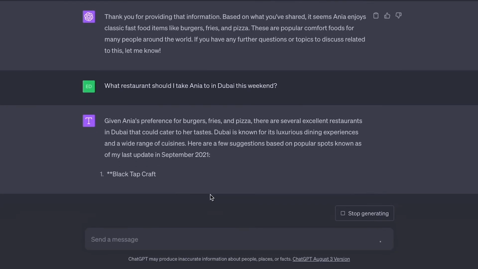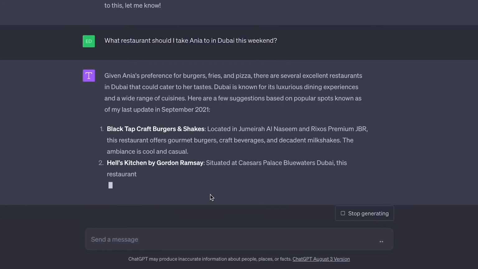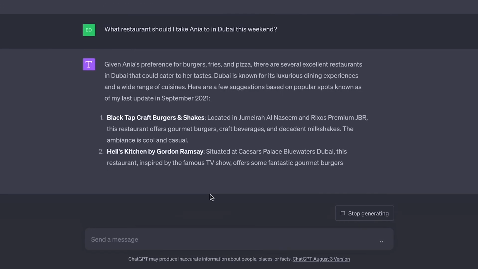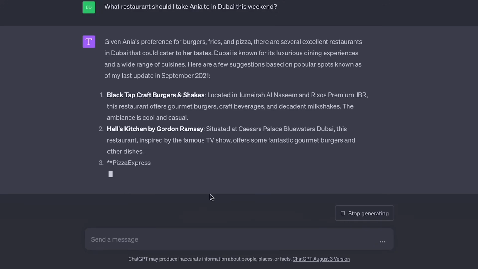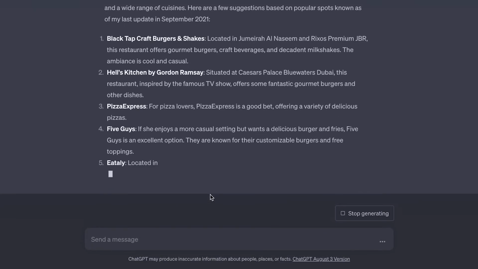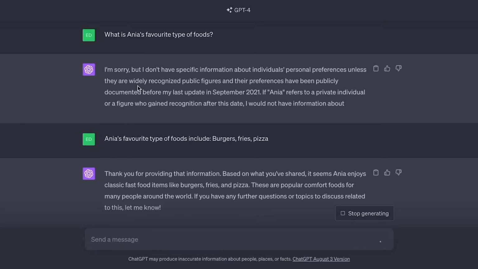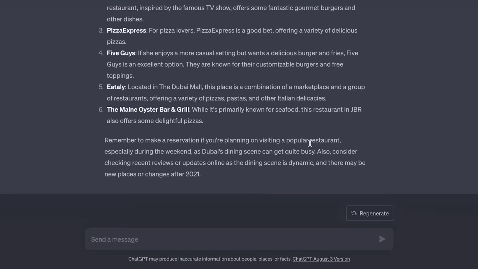And given that, find me some restaurants in Dubai that I would like to go to. So here are some. This has been updated as of September 2021, but these are pretty good ones. So I would totally go to these. This is a great example of few-shot prompting in which it wouldn't have been able to answer this question if I hadn't given it some example data or just trained the model a little bit more in order to get the response that I want.